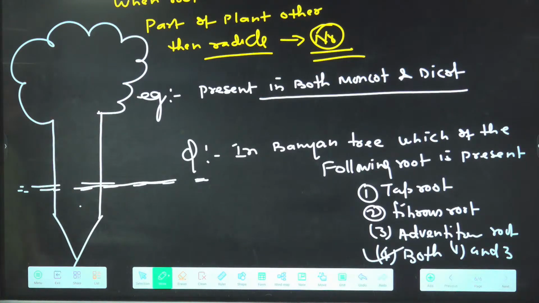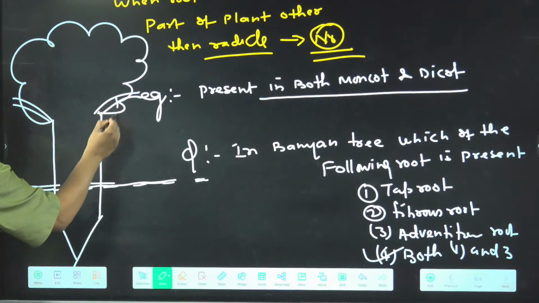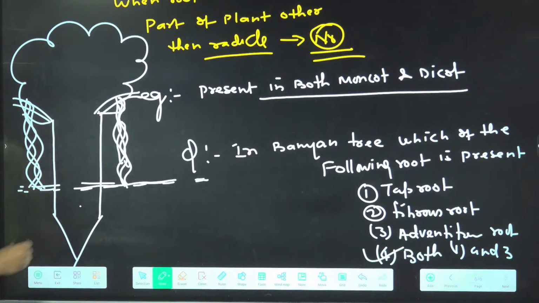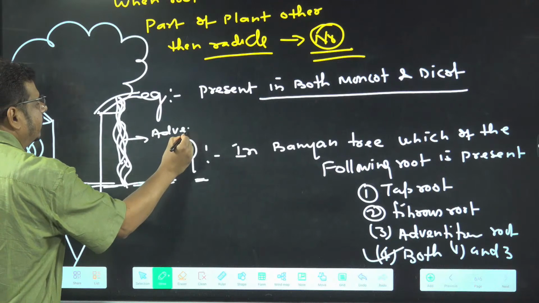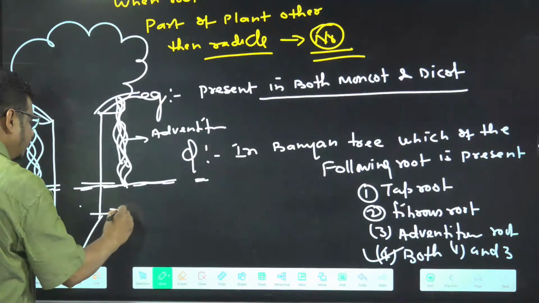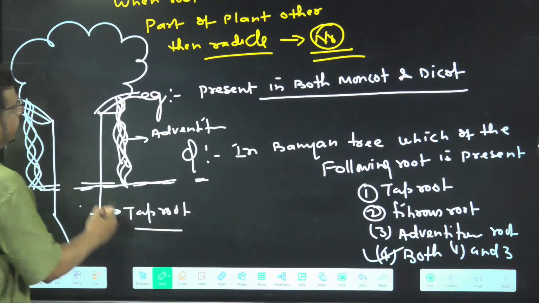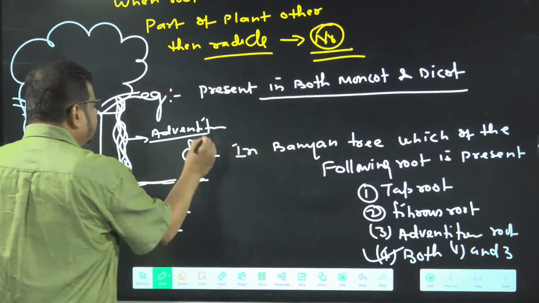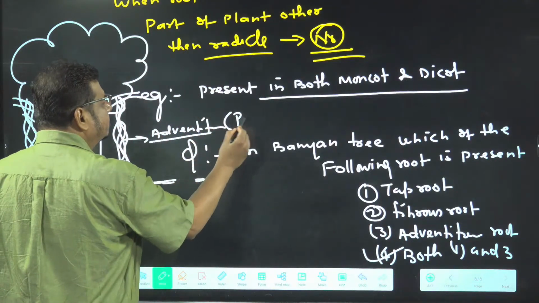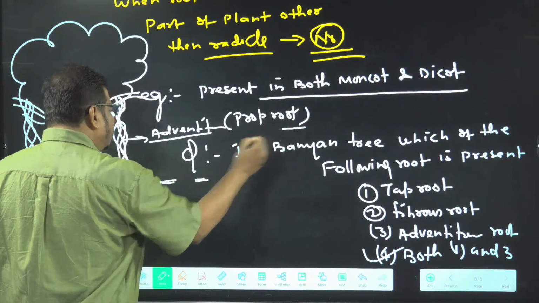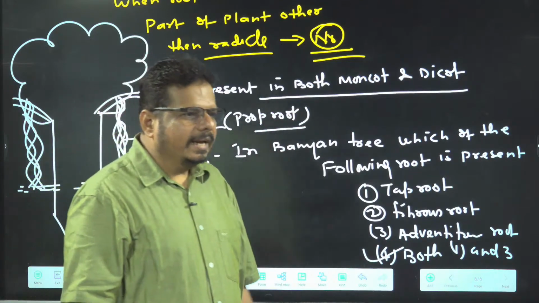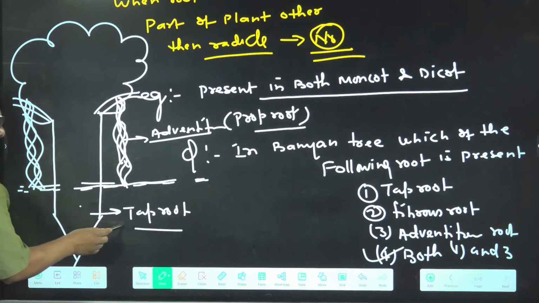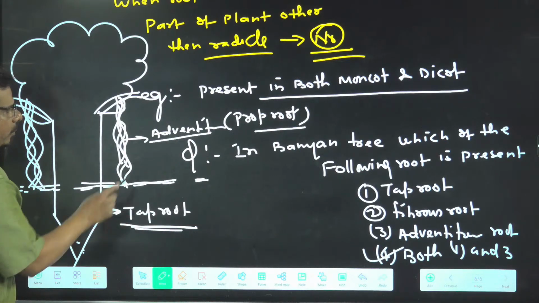Suppose that is the banyan tree, and these are the lower branches. From the branches, roots are emerging and penetrating into the soil. It is which root? Adventitious root. And the other is tap root. Are you getting the idea or not? This adventitious root is called prop root. You know, na? This prop root is a kind of adventitious root. And the one under the main trunk, under the soil, is tap root.